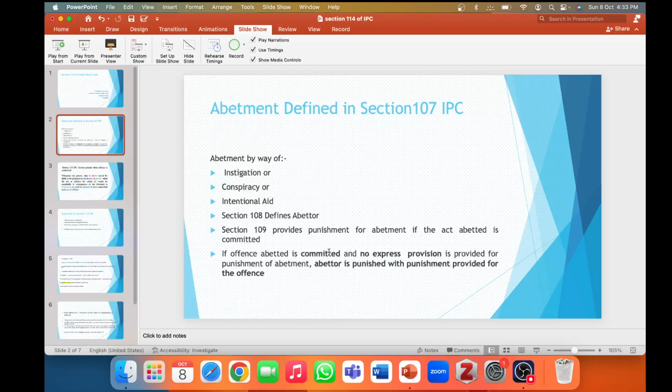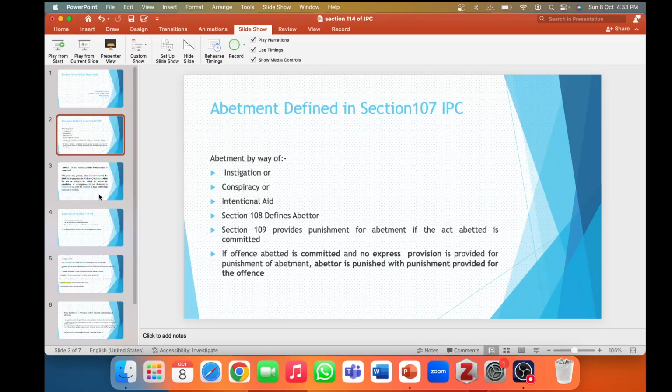If the offense abetted is committed and no express provision is provided for punishment of abetment, the abettor is punished with the punishment provided for the offense. Now, suppose A abetted B to kill C, and B killed C. So, B is the principal offender and he would be liable to be punished under Section 302 of IPC. Because the offense abetted has been committed, the abettor would also be punished with the punishment provided for the offense of murder, because no express provision is provided for the abetment of murder.